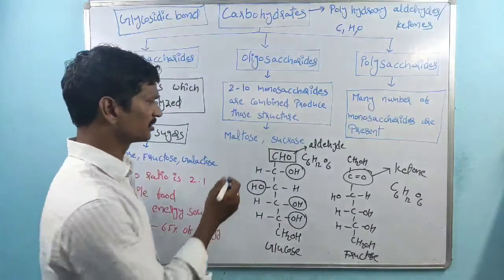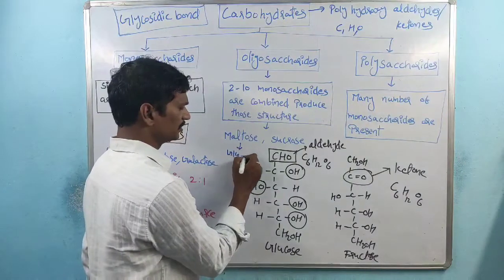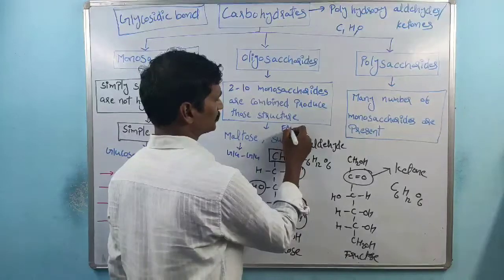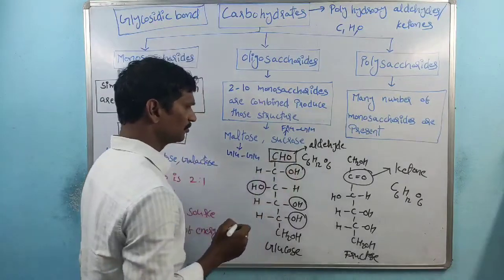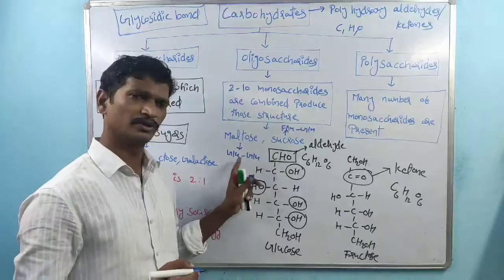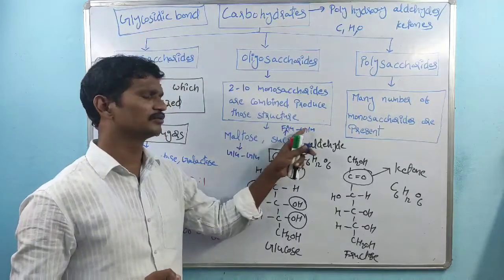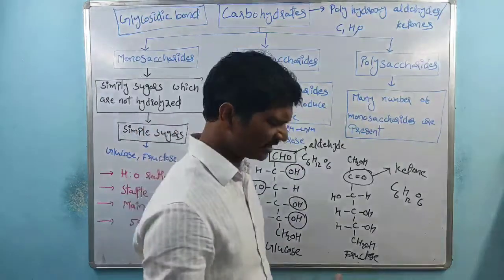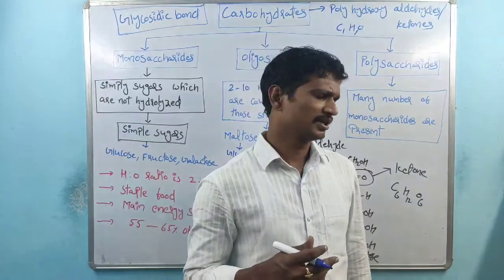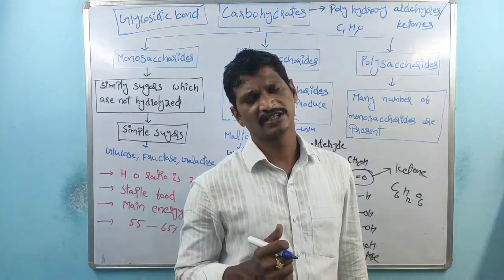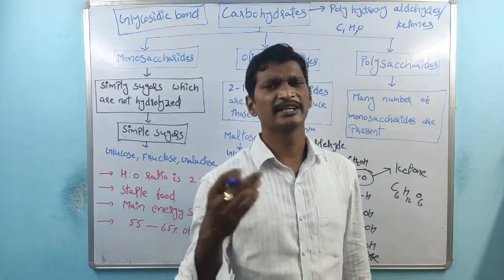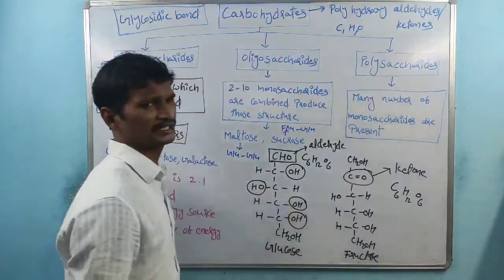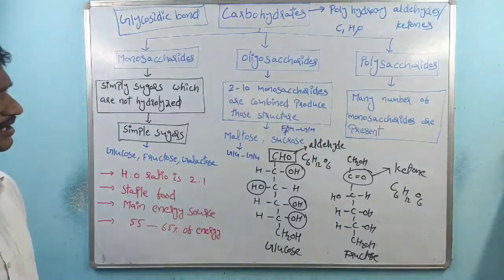Within maltose there is glucose and glucose. Within sucrose there is fructose and glucose. How many monosaccharides are present? 2. So this one is a disaccharide, and this one is also a disaccharide. Trisaccharides have three monosaccharides; raffinose and stachyose are the best examples. So these are the different types of oligosaccharides.